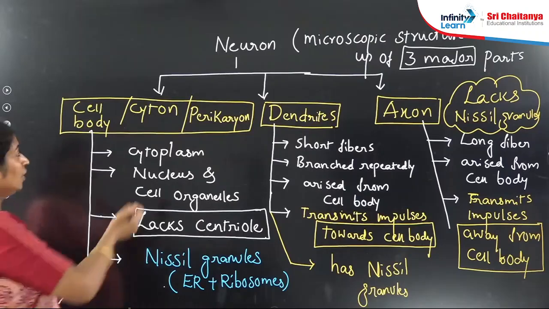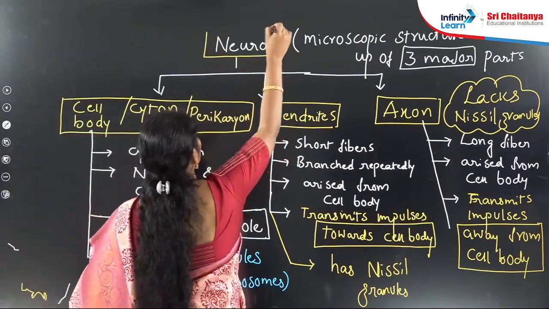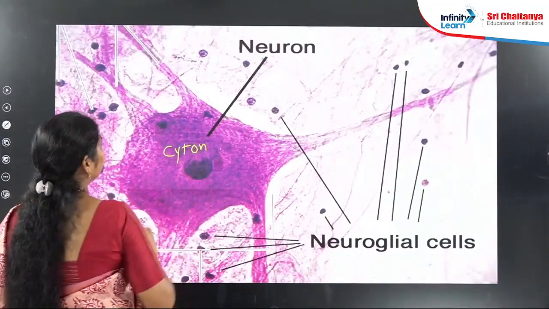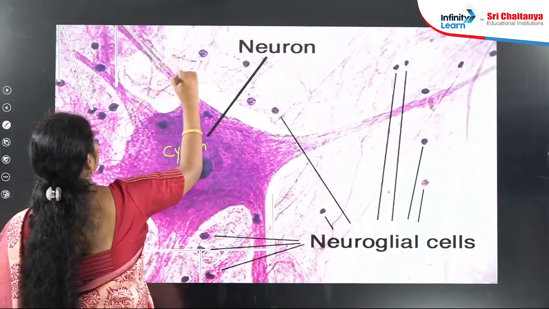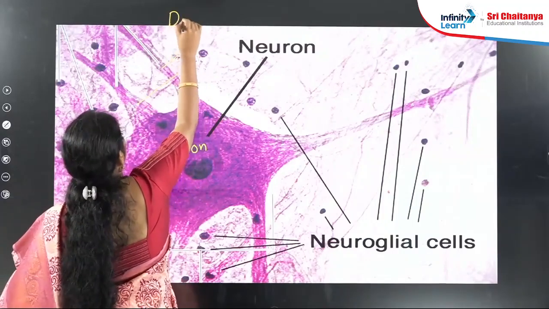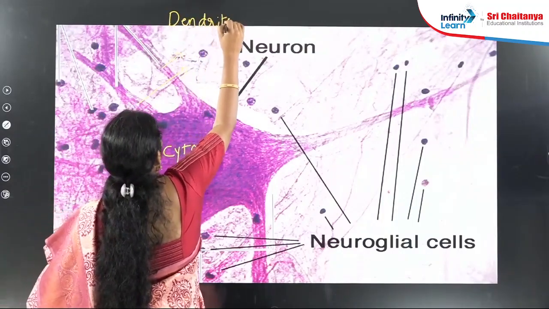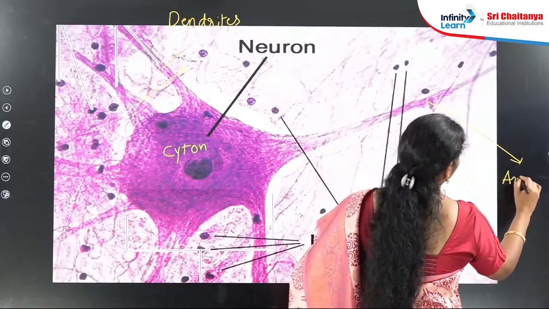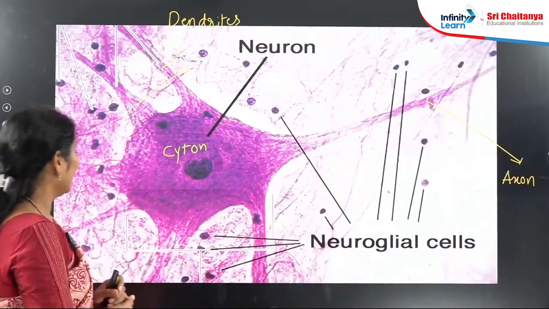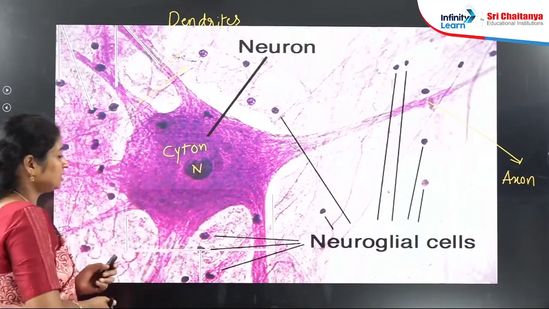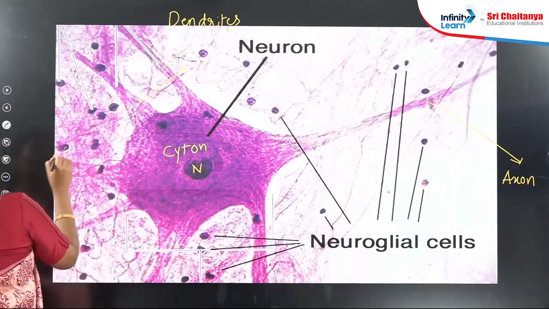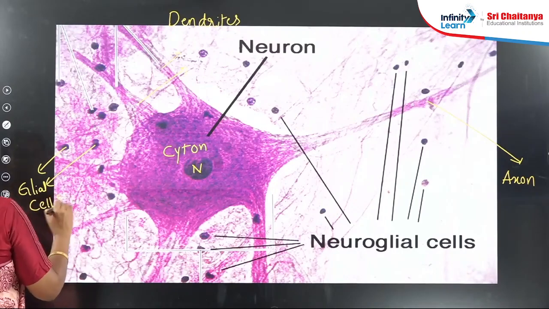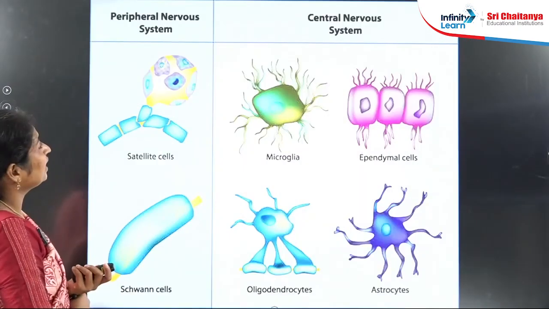So this is the structure of the neuron, which acts as the structural and functional unit. This is the cyton, and these small fibers are known as dendrites. This long fiber is known as the axon. This is the nucleus. And all these small dots are neuroglial cells, the glial cells.